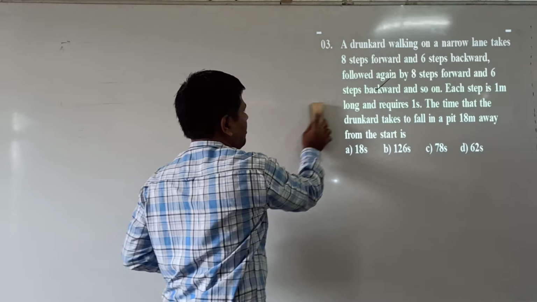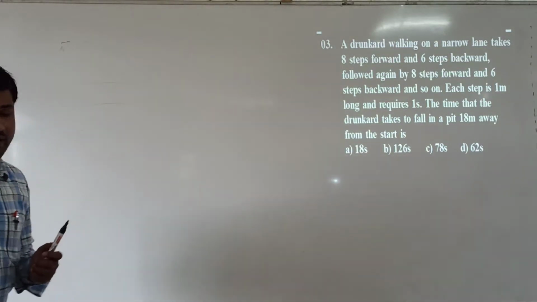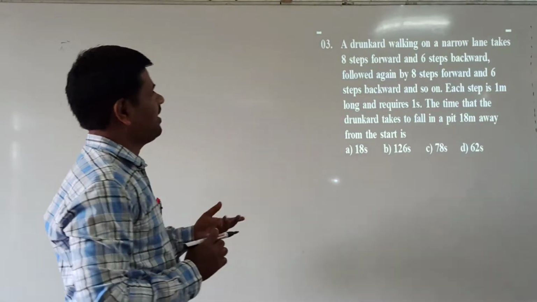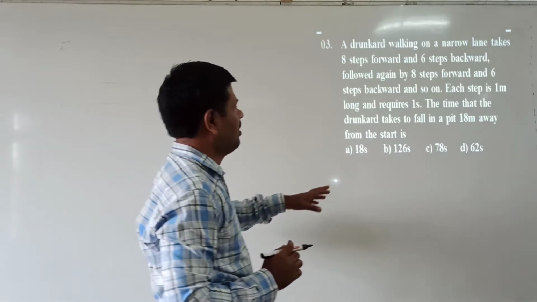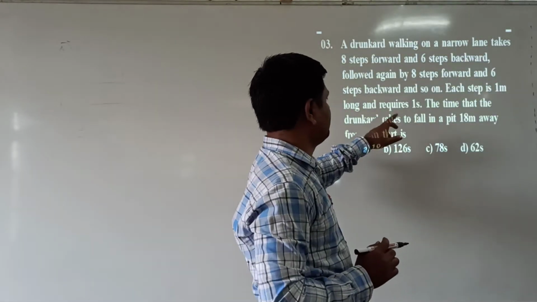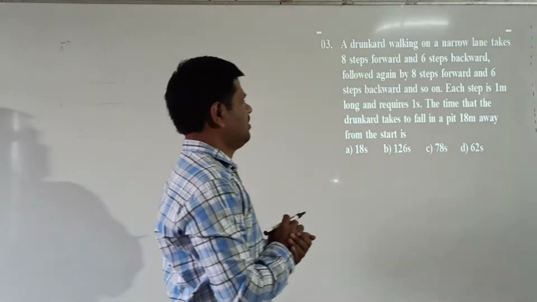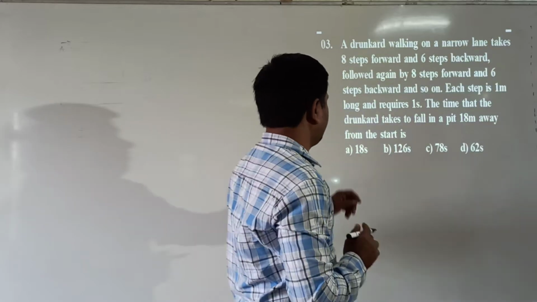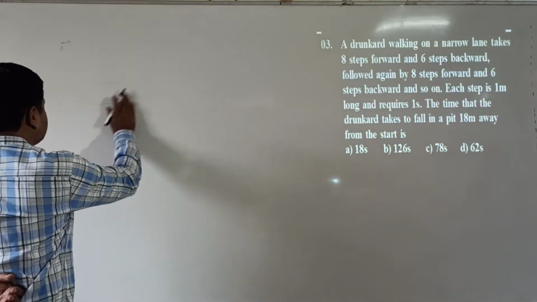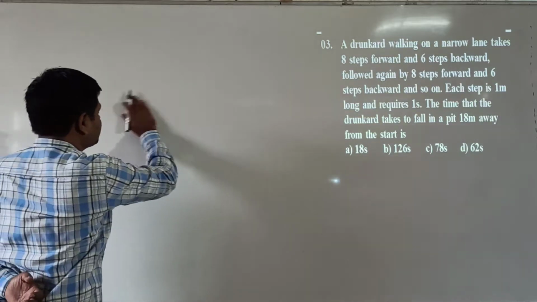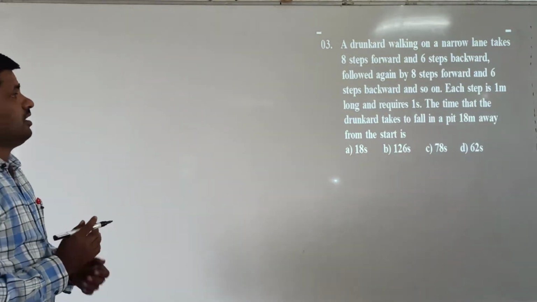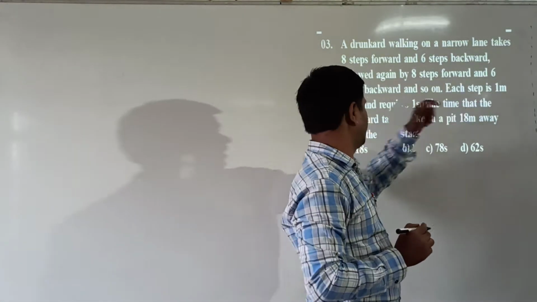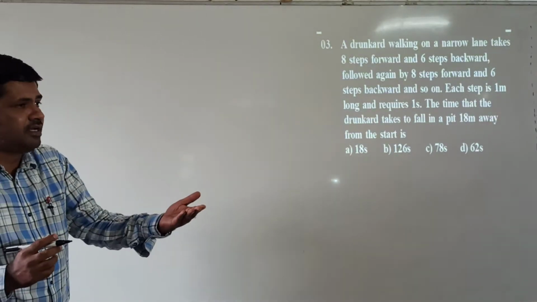Next, third question. A drunkard walking a narrow line takes 8 steps forward, 6 steps backward, followed by again 8 steps forward, 6 steps backward, and so on. Each step is 1 meter long and requires 1 second. Find the time taken by the drunkard to fall in a pit 18 meters away from the start. The drunkard is moving 8 steps forward and 6 steps backward. Each step is 1 meter long.